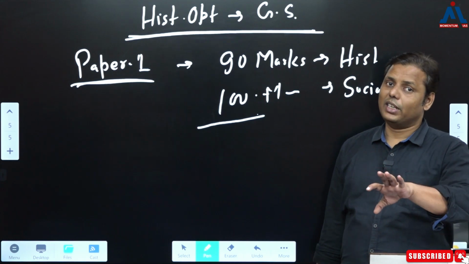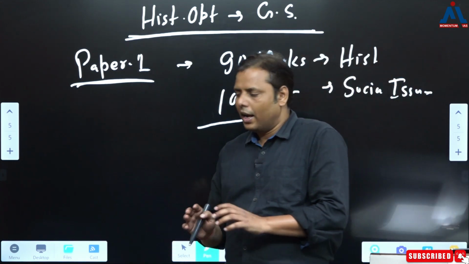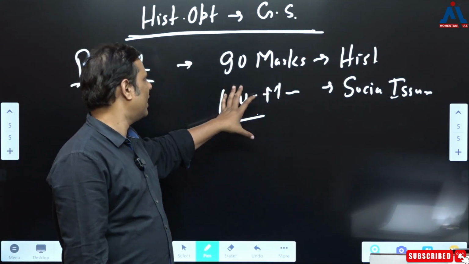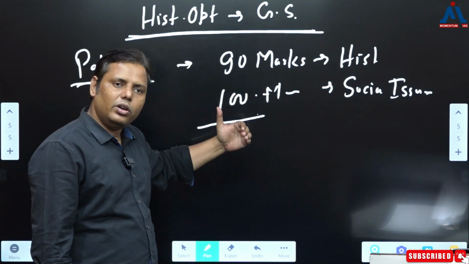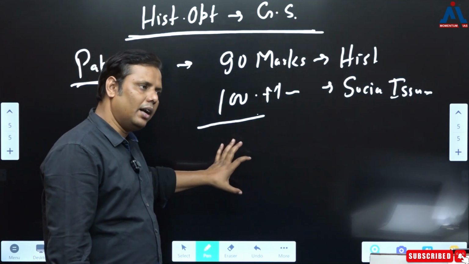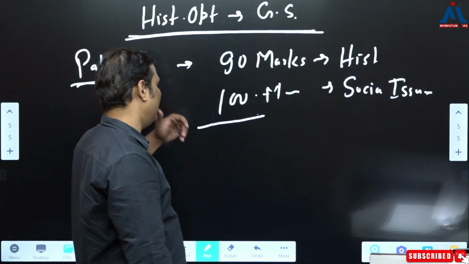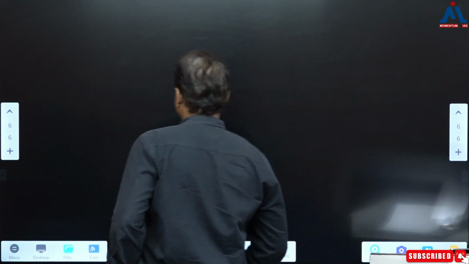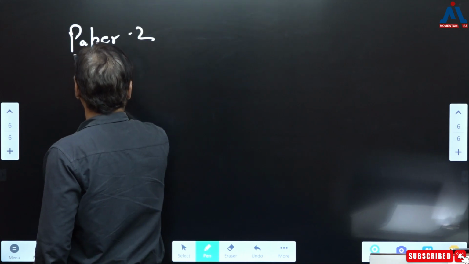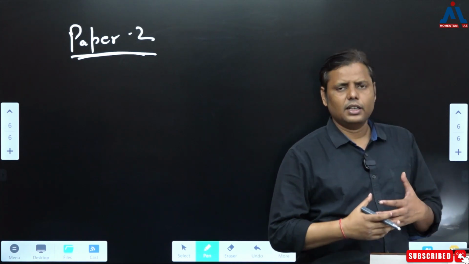But again, I'm not saying just by covering history you can do it. Undoubtedly not, because just by covering history you can't attempt all the questions. You need to club your historical information with some current inputs, and that's how you are going to score very well in the social issues questions. In a similar fashion, when it comes to paper 2, even in paper 2 you can find certain issues or aspects which are very similar.